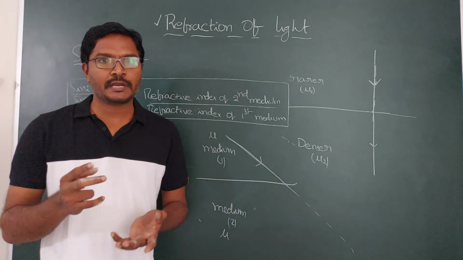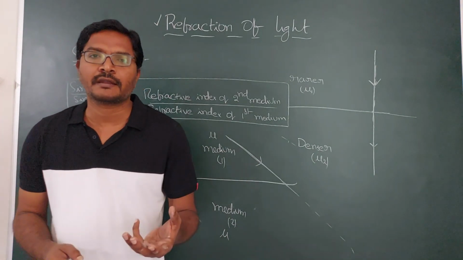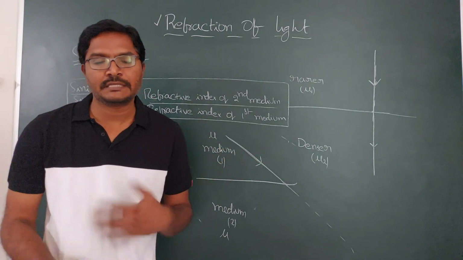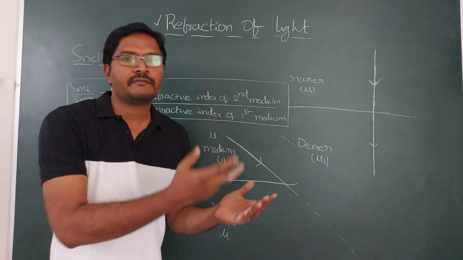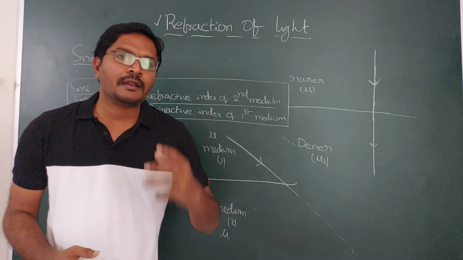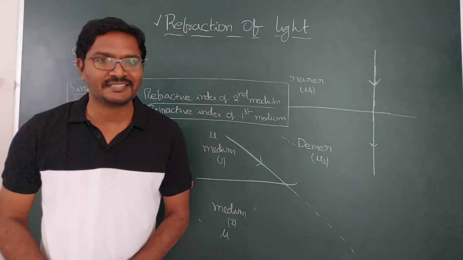Because we always get images either because of reflected rays or because of refracted rays. As the light ray is refracted towards the normal, how do you get the image? As the light ray is refracted away from the normal, how do you get the images? So how do you apply them to real life conditions? This is what we are going to see in the next class.